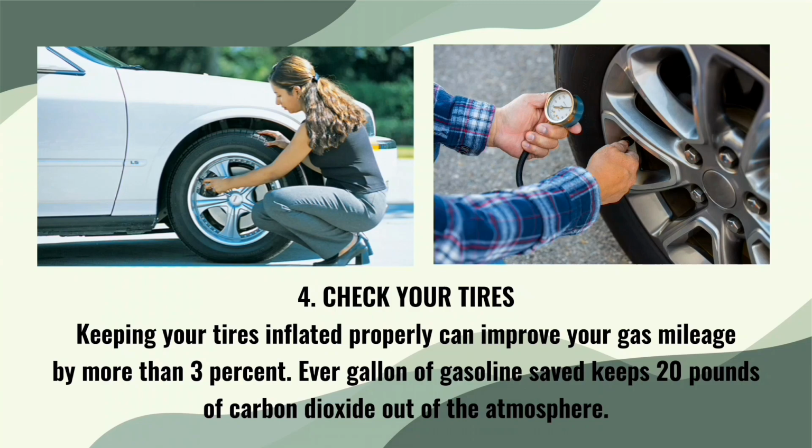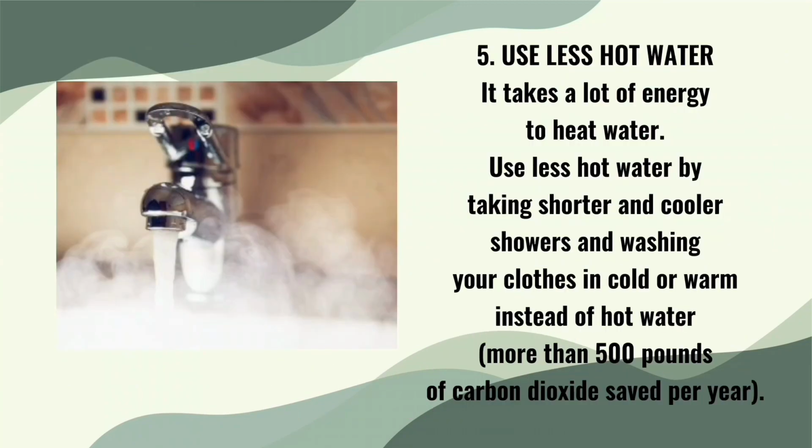Number 4. Check your tires. Keeping your tires inflated properly can improve your gas mileage by more than 3%. Every gallon of gasoline saved keeps 20 pounds of carbon dioxide out of the atmosphere. Number 5. Use less hot water. It takes a lot of energy to heat water. Use less hot water by taking shorter and cooler showers and washing your clothes in cold or warm instead of hot water. More than 500 pounds of carbon dioxide saved per year.